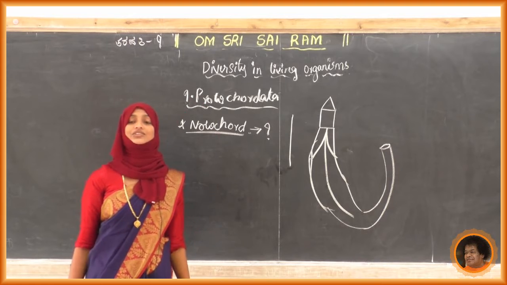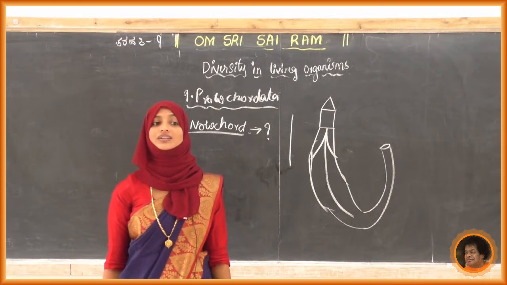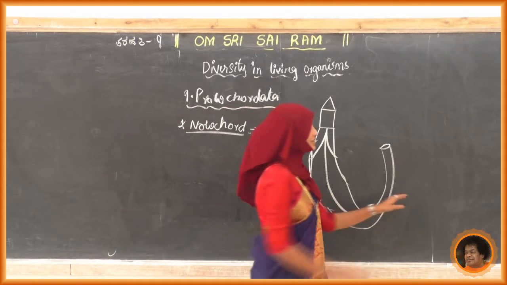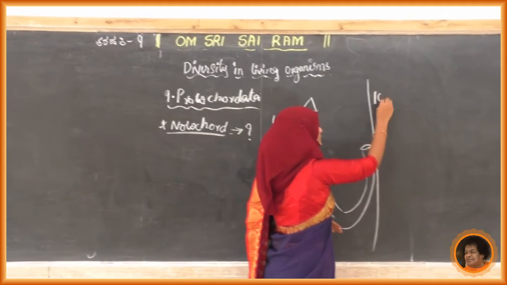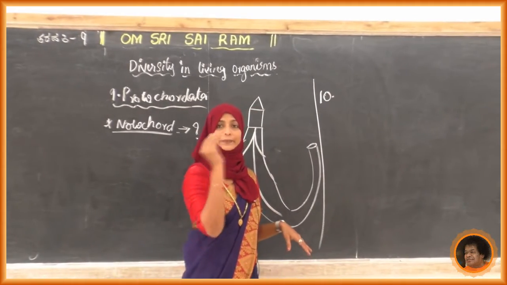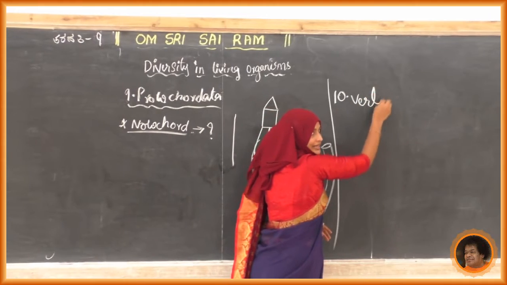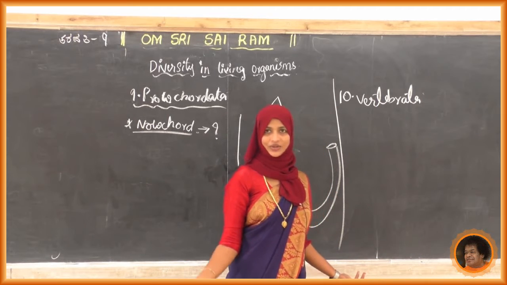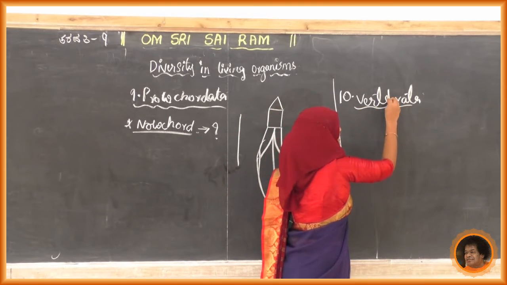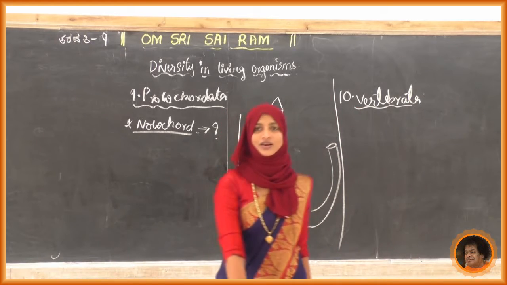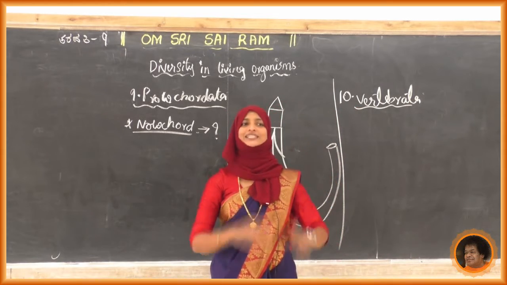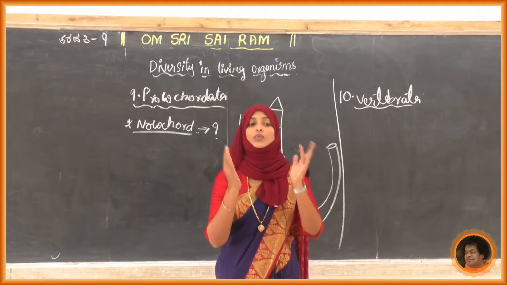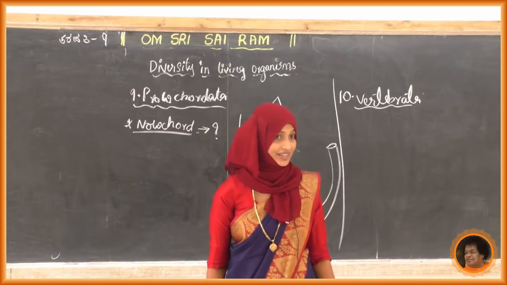Next we will move to the 10th phylum, that is Vertebrata. I will write it down here. That is the 10th one. What is that? Vertebrata, or else vertebrates. Now tell me, students, what is this vertebrates? The name itself indicates it, because they have a vertebral column in their body.